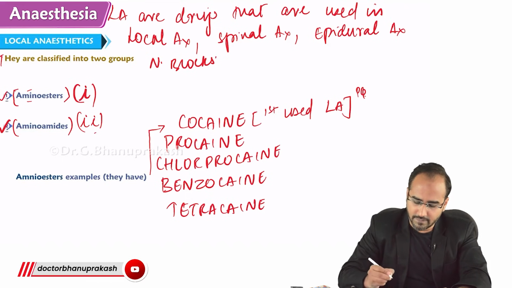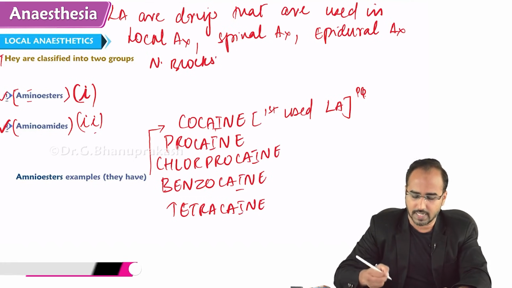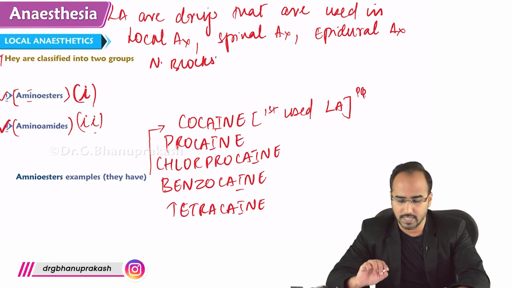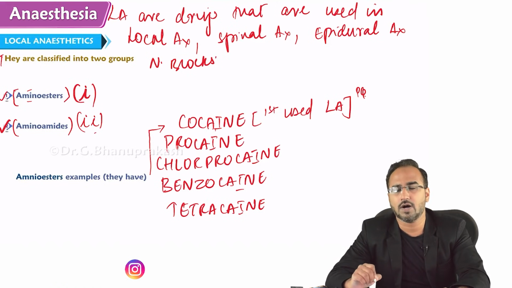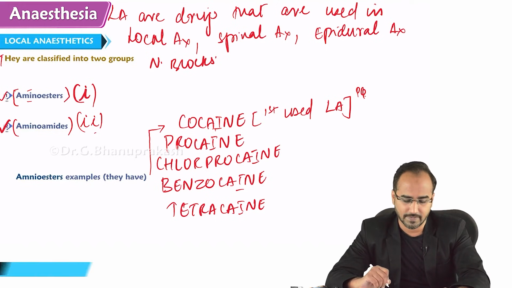All these drugs have one thing in common: all have a single I. So remember, amino ester means single I. Cocaine, procaine, chlorprocaine, benzocaine and tetracaine. All have a single I, so they belong to the amino ester category.